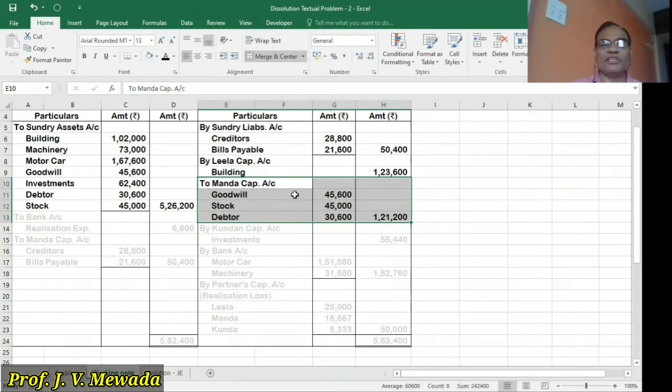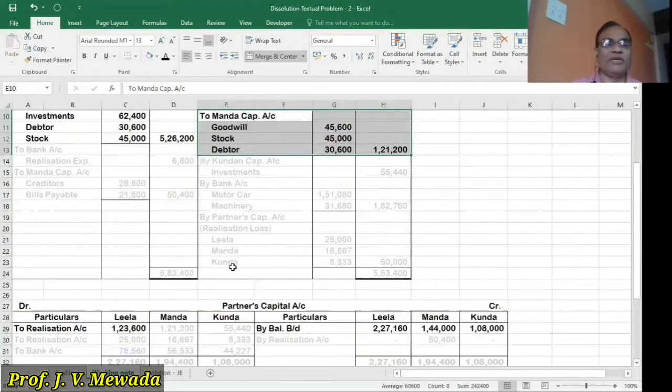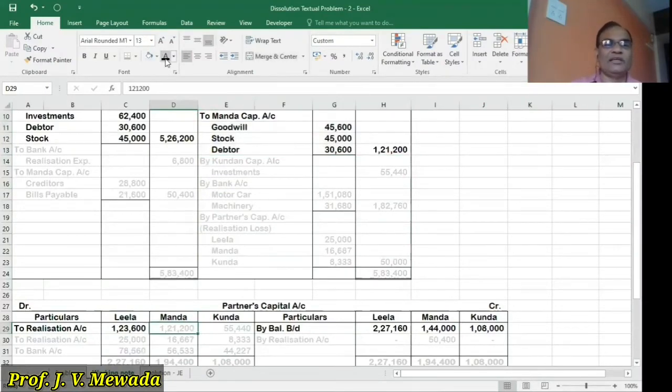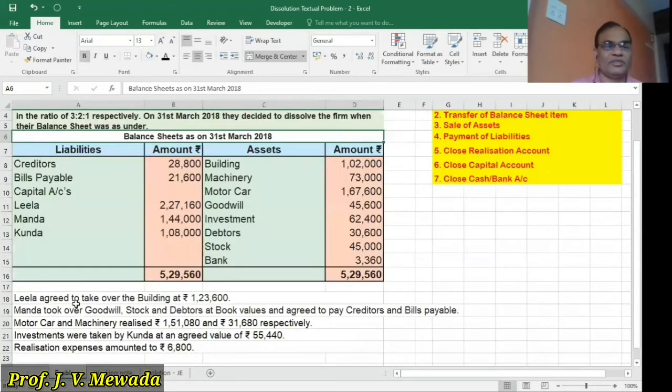So it is transferred to Manda's capital. 1,21,200 is the total. And now the second effect will be giving to Manda account on the debit side to realization account 1,21,200. Now, first we'll take up the assets. So these liabilities we'll take up later on.